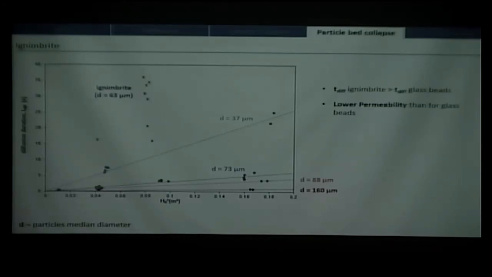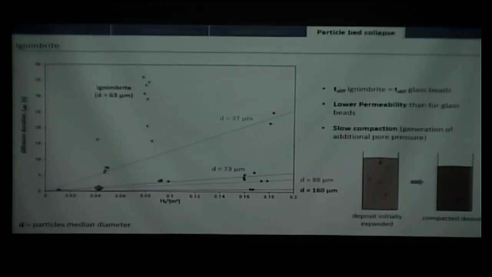But there is also another factor here, which was observed during the experiment, and maybe due also to the permeability. It's the fact that when the deposit starts to form, it is initially expanded. At first it is much more expanded than the initial bed thickness, and it will compact with time.